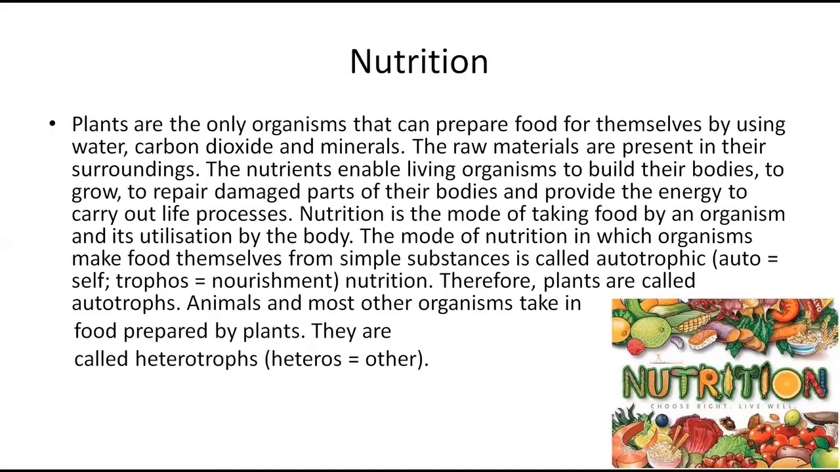And there are two types of nutrition: heterotrophic nutrition and autotrophic nutrition. Autotrophic nutrition is the nutrition in which plants make their food by themselves by the presence of chlorophyll, and the method is called photosynthesis. The next type is heterotrophic nutrition, in which there are animals and plants which take the food from any other organism.